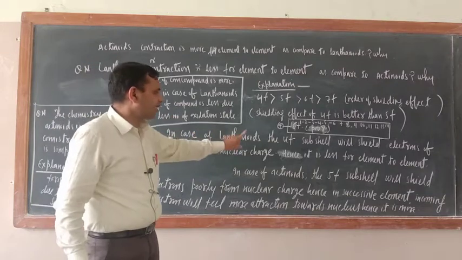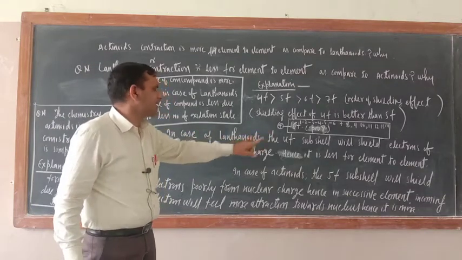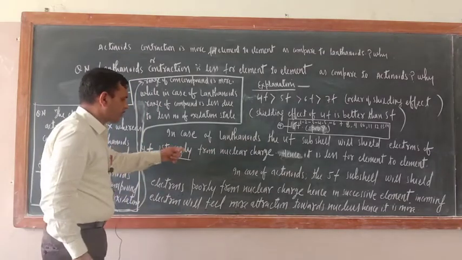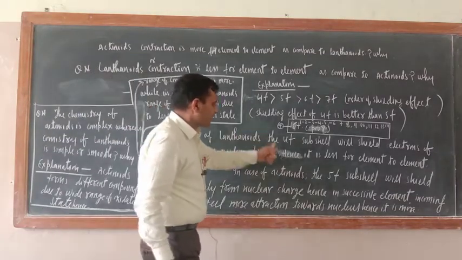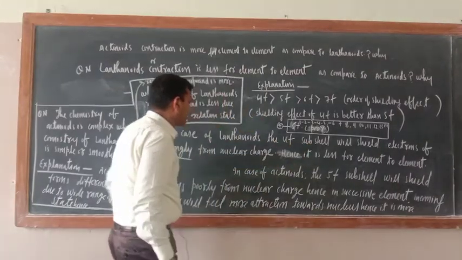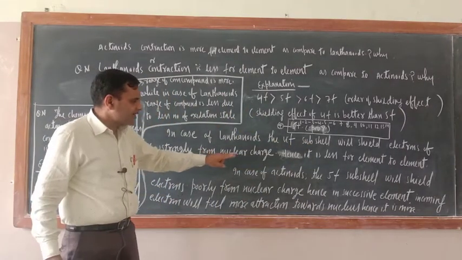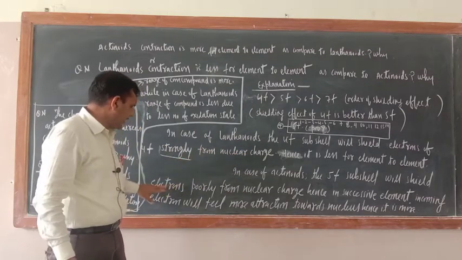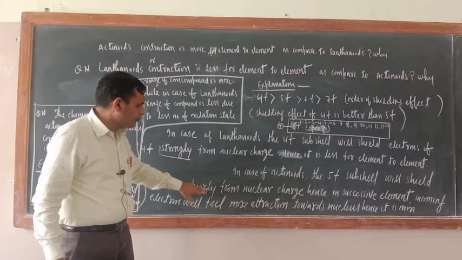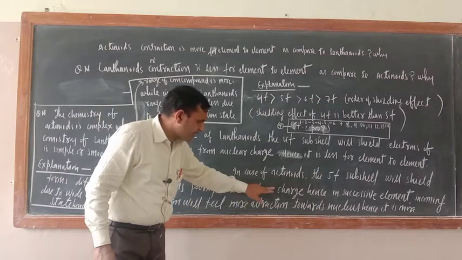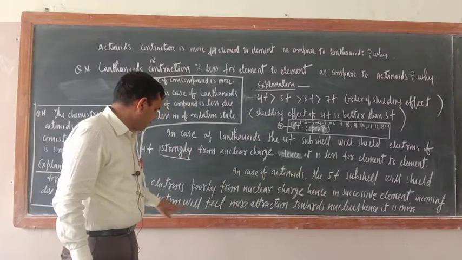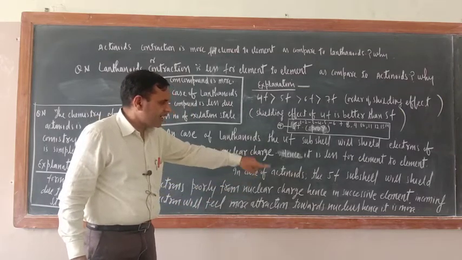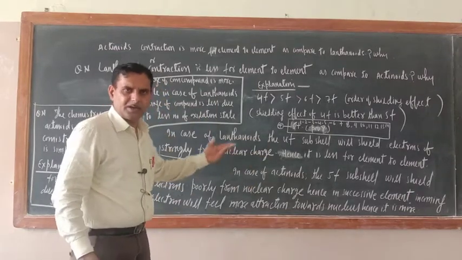In case of lanthanide, the 4f subshell will shield electrons of 4f strongly from the nuclear charge. Hence it is less from element to element. Okay. In case of actinides, the 5f subshell will shield electrons poorly from nuclear charge. Hence in successive elements, the incoming electron will feel more attraction towards the nucleus. Hence it is more. I hope that you have got this one.